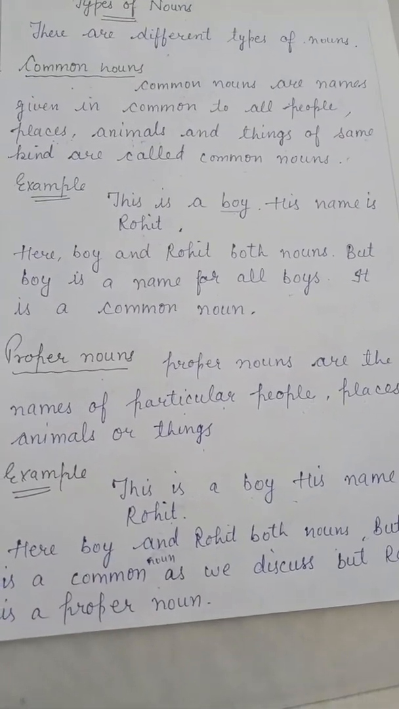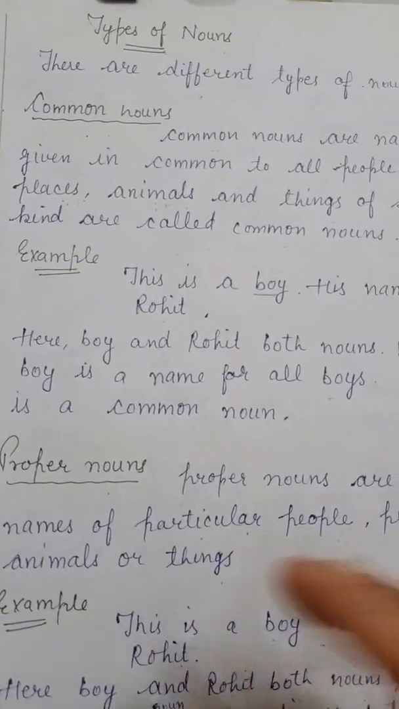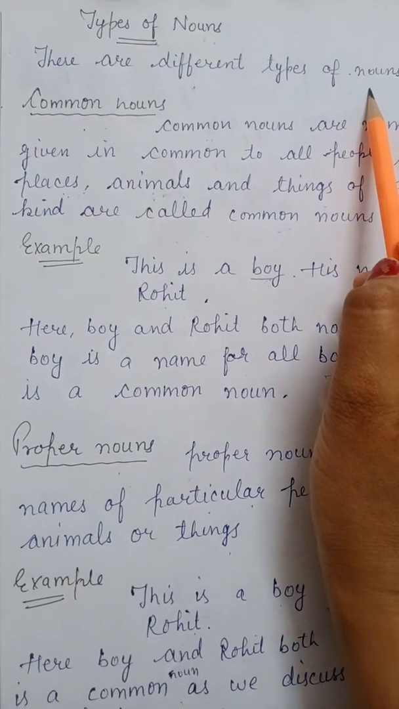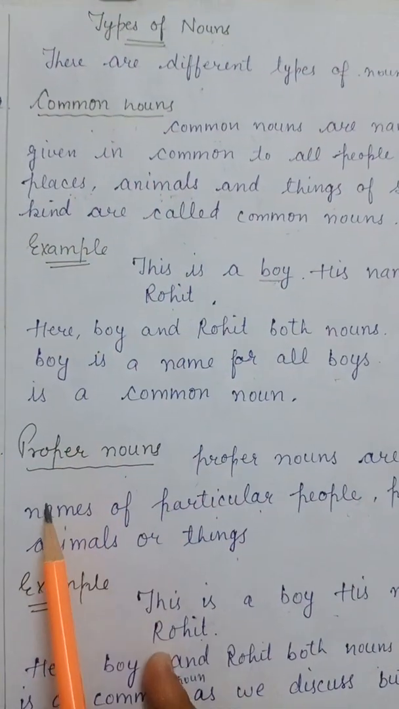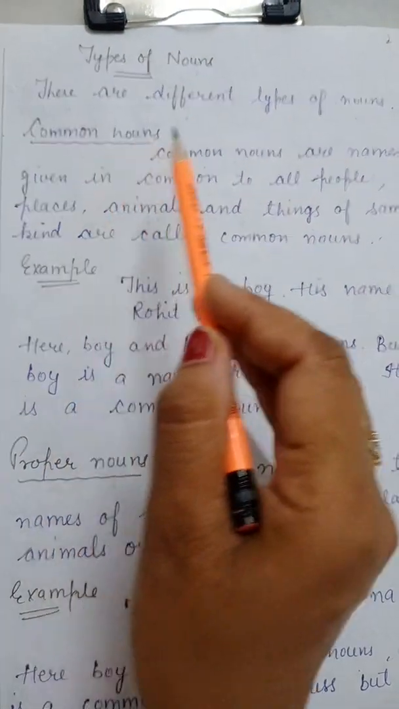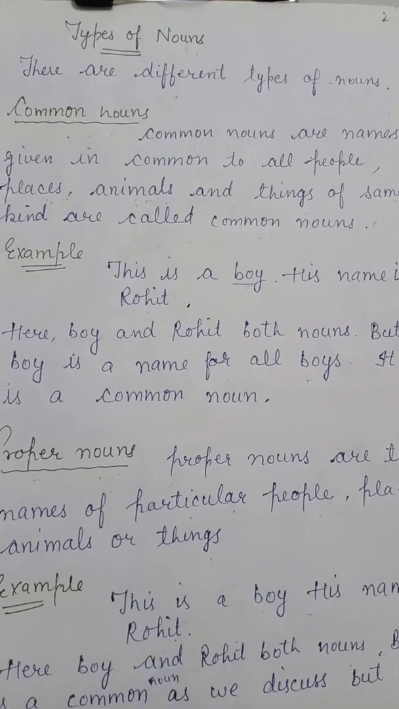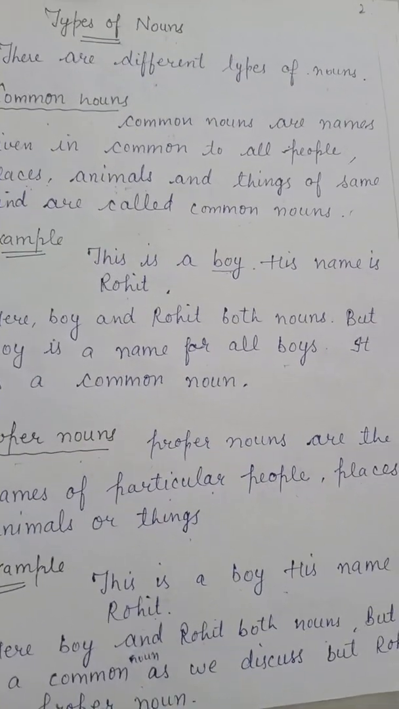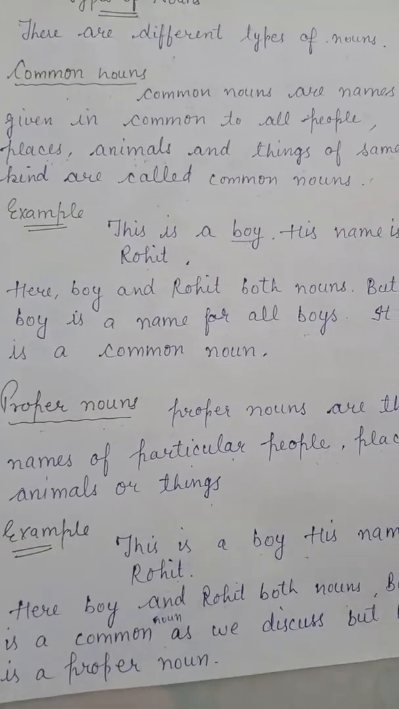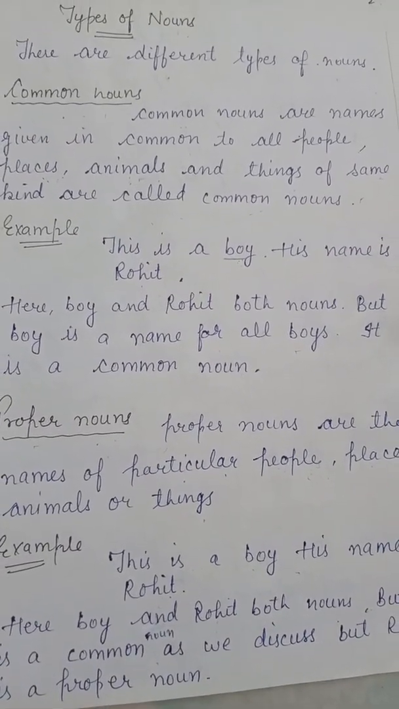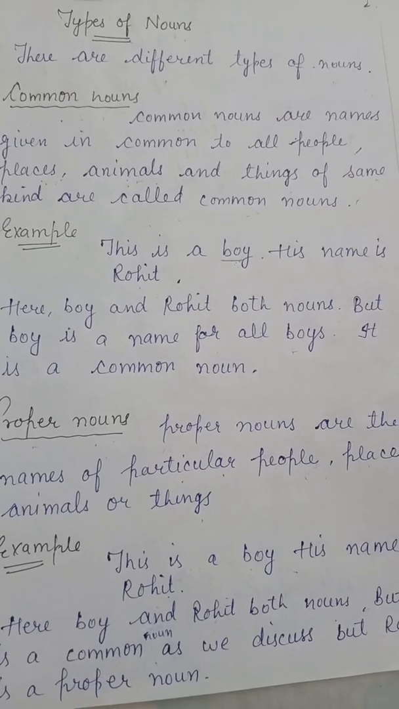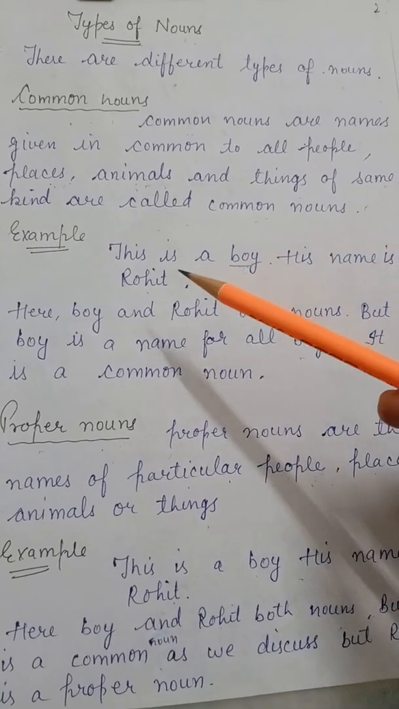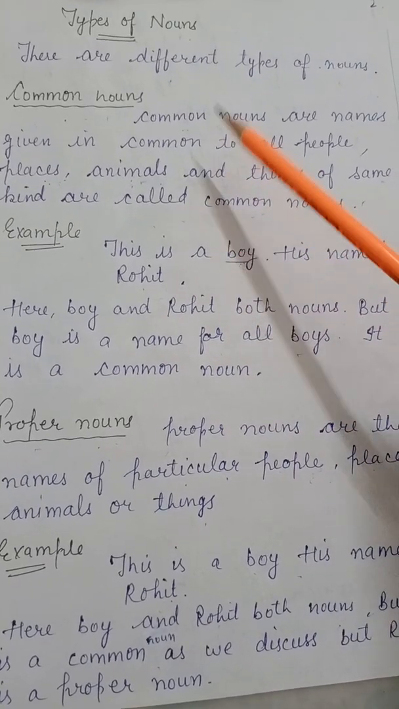Further, we have types of nouns. There are different types of nouns. So, we will discuss firstly here common nouns and proper nouns. First is common noun. Common nouns are the names given in common to all people, places, animals and things of the same kind. So, any place, any animal that is common to all is called a common noun.